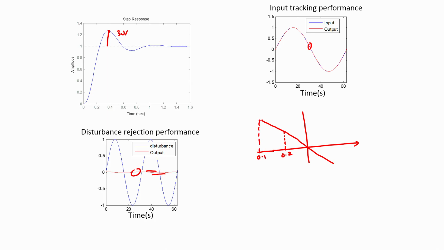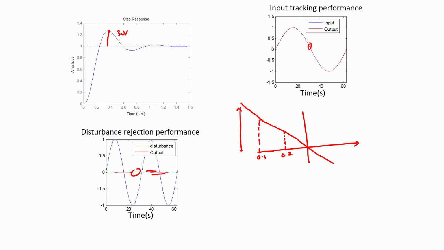Now we ended up meeting the requirements at both these frequencies, but is it really necessary for us to continue this integrator characteristic at frequencies below 0.1 radian per second as well? A moment's thought would reveal that it is actually not necessary, because there are no specifications on performance at any frequency other than 0.1 and 0.2. So we are needlessly ensuring that our controller gain is high at frequencies below 0.1 radian per second also. Why is this a problem? This is a problem because if you have an integrator, you would have to deal with the issues of integrator